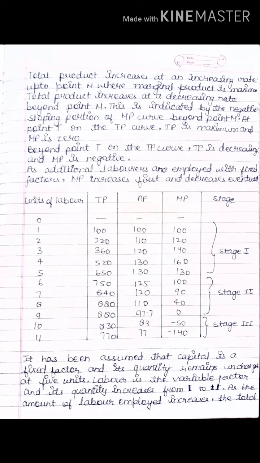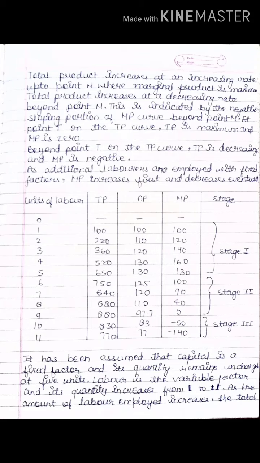Now second, when you employ the second unit of labor, what is your total product? 220. Now what is the formula for AP? 220 divided by 2. When you calculate that, you will get 110. Now how do you calculate MP? MP is the difference between the previous total product and the current total product, that is 220 minus 100. It will give you 120.